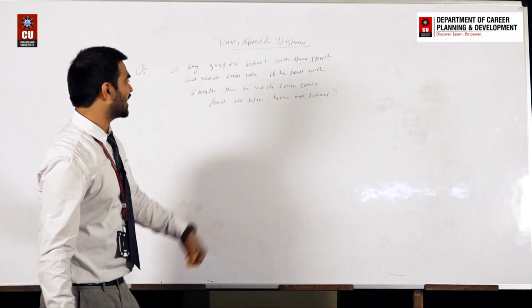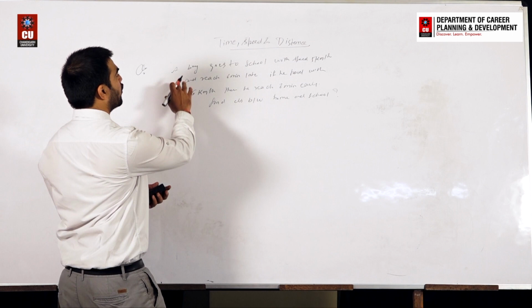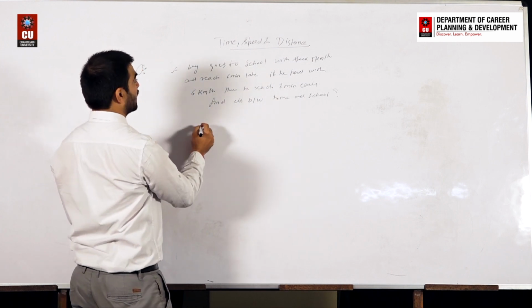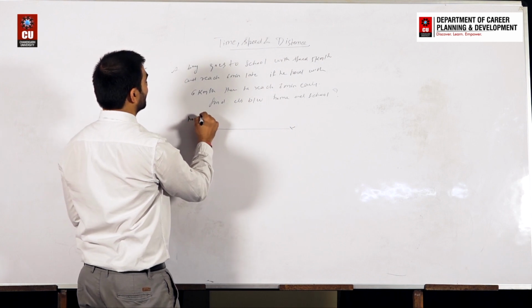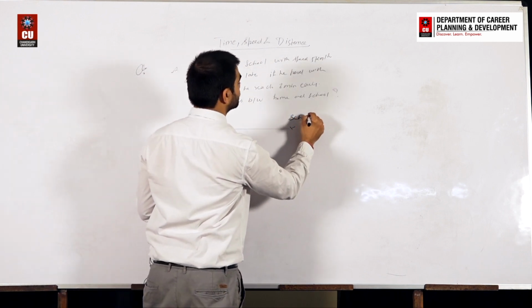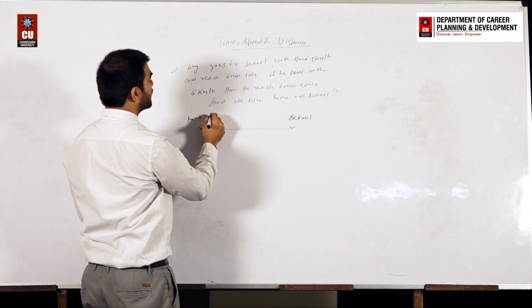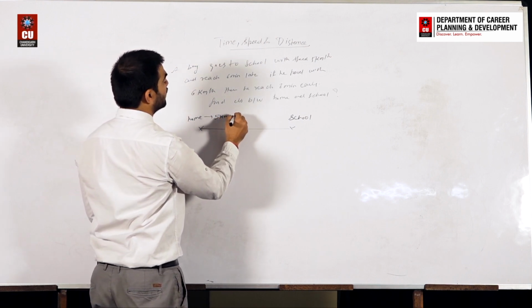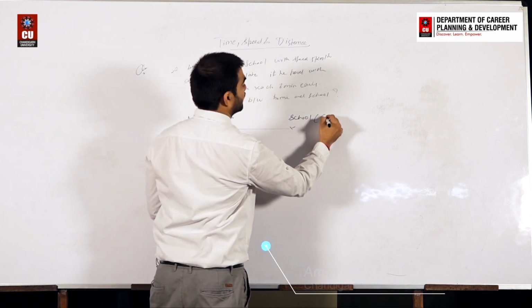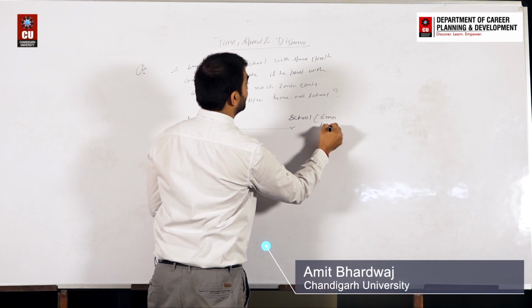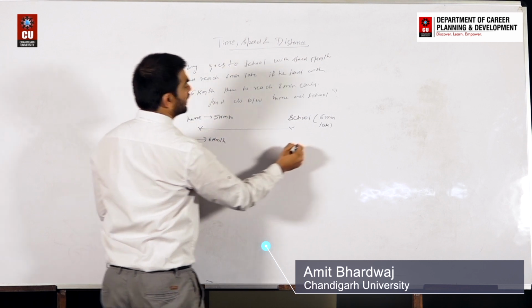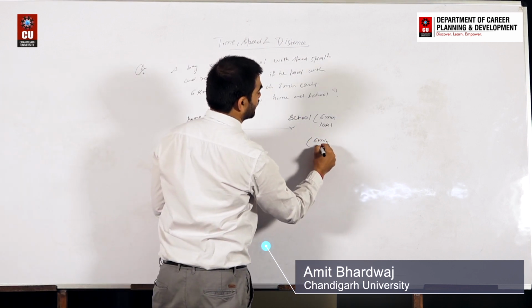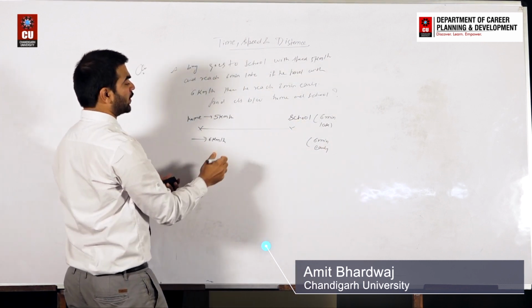Let's take one more example here. A boy goes to school at a speed of 5 km per hour and reaches 6 minutes late. This is the boy's home and this is his school. In the second case, if he travels at 6 km per hour, he will reach 6 minutes early. Find the distance between home and school.